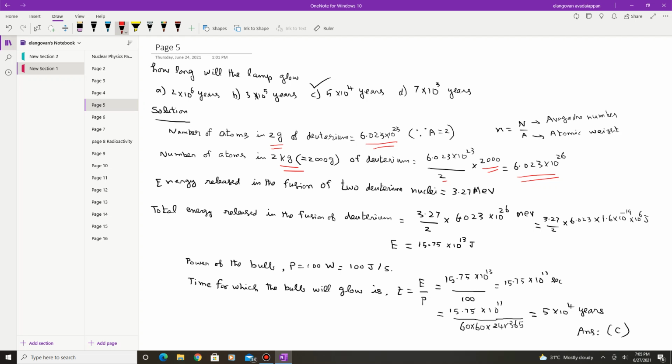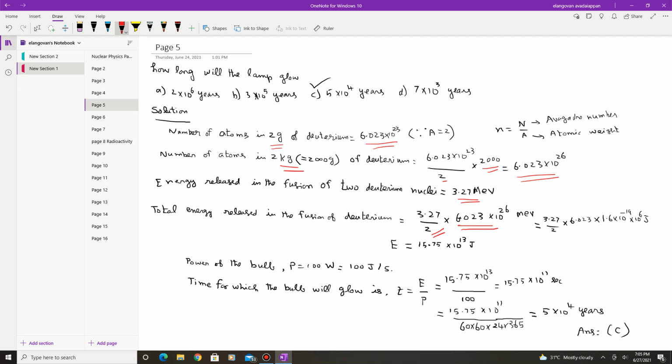Now the energy released in the fusion of 2 deuterium nuclei is 3.27 MeV. This is given. So the total energy released in the fusion of deuterium: for one deuterium, this is 3.27 divided by 2, and since there are 6.023 into 10 power 26 atoms, you have to multiply by 6.023 into 10 power 26.